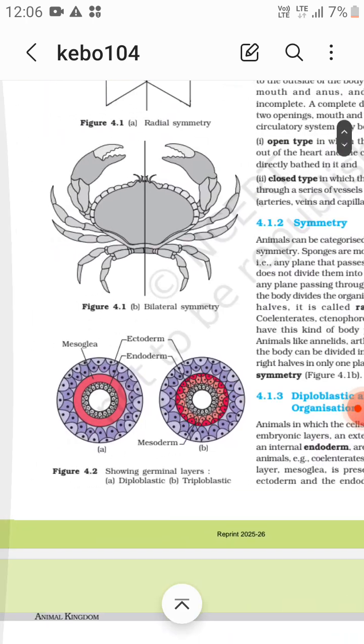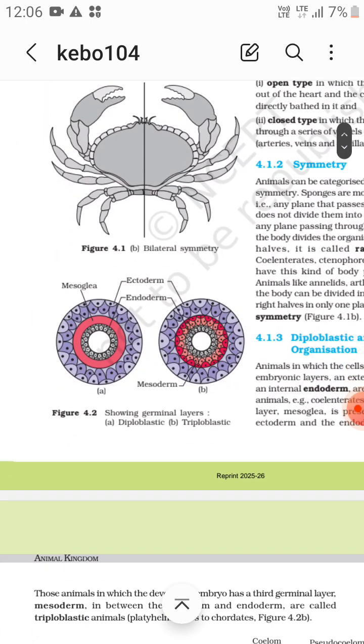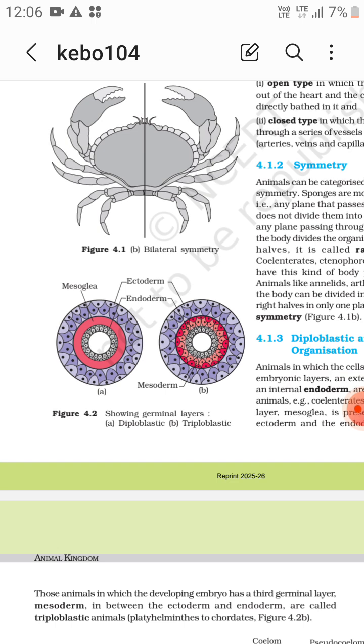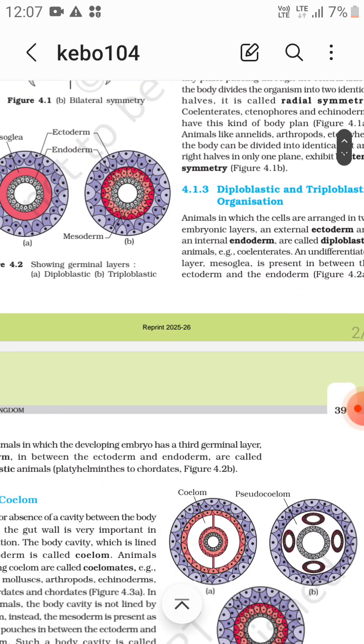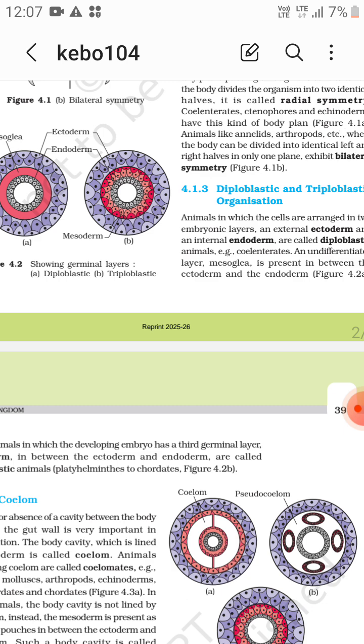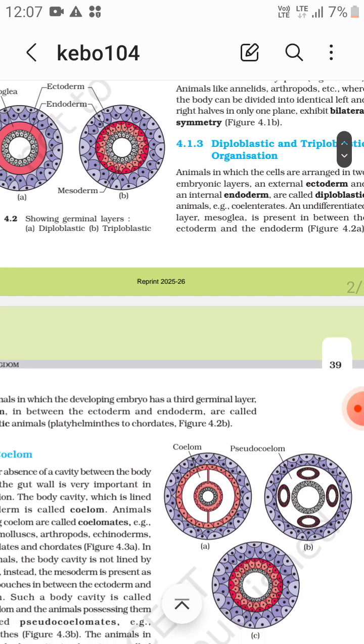These are the figures showing germinal layers: diploblastic, with ectoderm, endoderm, and mesoglea present in between, and triploblastic, with ectoderm, endoderm, and mesoderm. See, the mesoderm is in the middle. Ectoderm outside, endoderm inside, and mesoderm in the middle. Now it's all done.